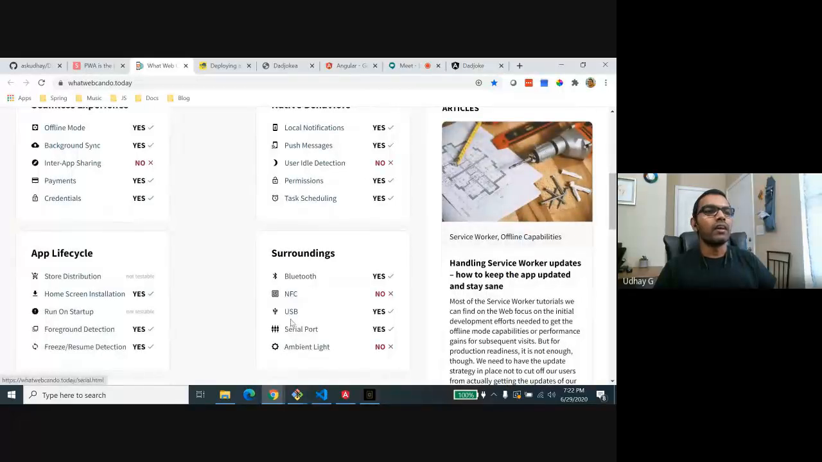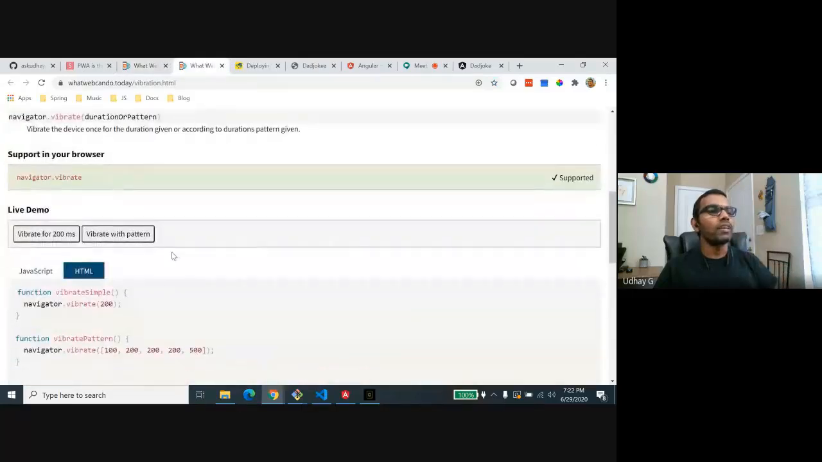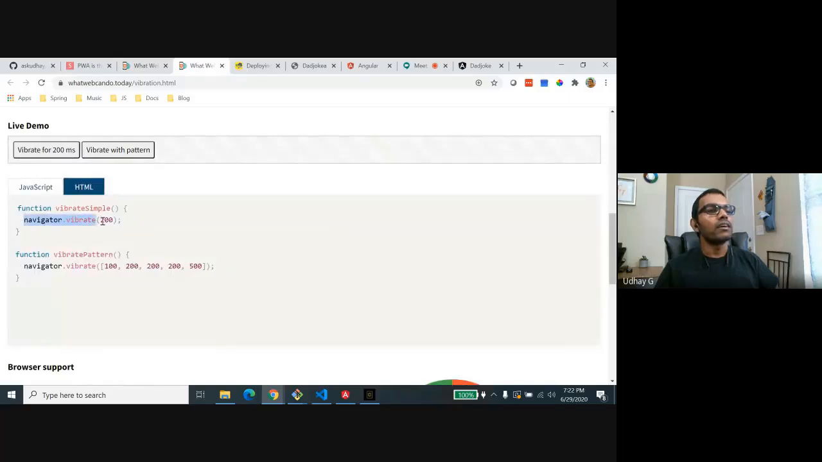NFC support is not there, and USB support is there, like you can do something with USB. Serial ports you can access, and device features like battery status you can check. Right, vibration you can do from your progressive web app. But to do that, you need to access APIs basically. So to access the vibrator, all you need to do is navigator.vibrate(200). So 200 is the value in milliseconds. For that many milliseconds, it will vibrate. Okay, and navigator is a web API.